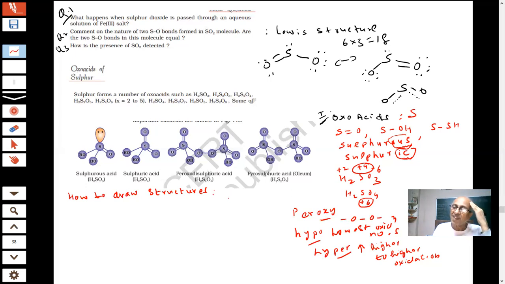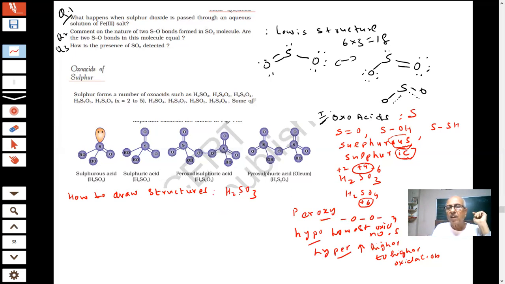What is the formula of sulfurous acid? The oxidation number of sulfur should be lower. That's the catch I give. So it cannot be H2SO4. Therefore, I say H2SO3. In the exam, he is not giving you the formula. Then what will you do? Now he says sulfurous acid, write the structure. I don't know what is sulfurous acid. How will I write the structure? Students are writing H2SO4 and giving the structure.